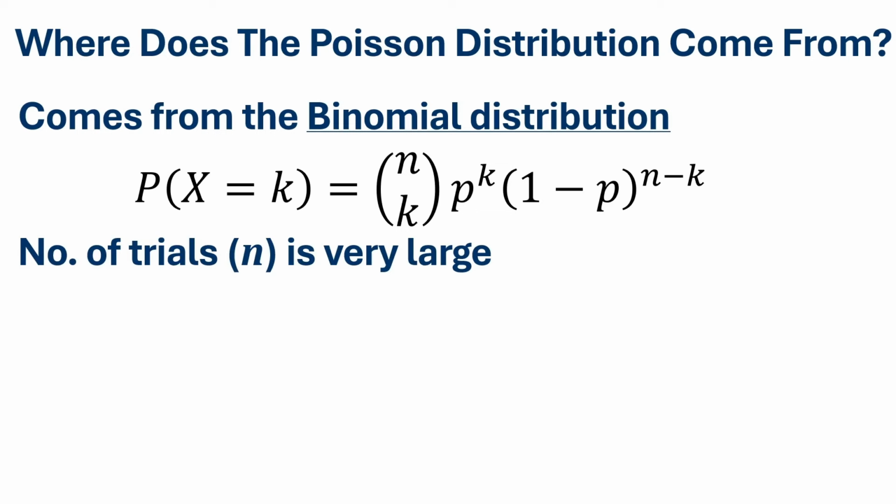Earlier, I gave the example of the number of typos in a book. The number of outcomes we said is small, in that there are just 2 or 3 typos per book, while the total number of letters in a book is in the hundreds of thousands. So here, the huge number of letters is represented by the number of trials designated by the letter n, which we see is a large number.